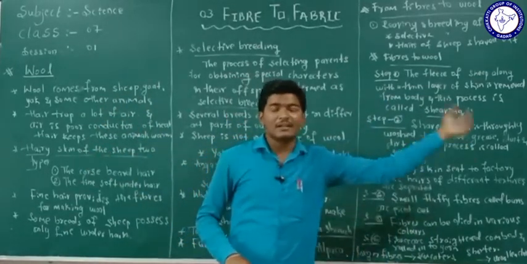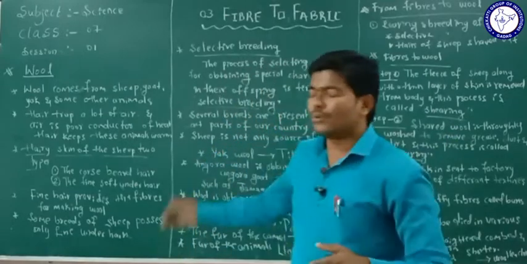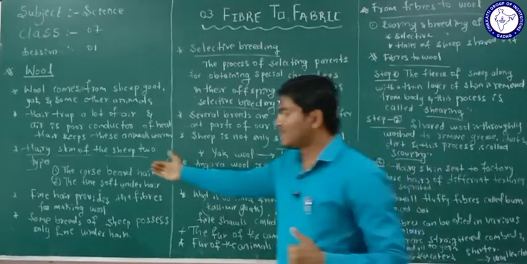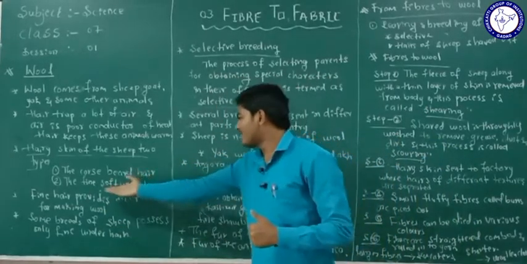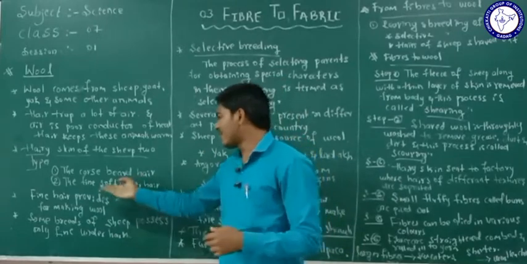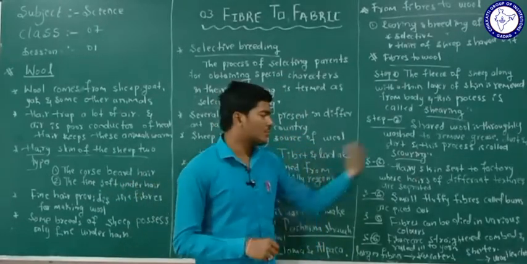Is it clear? See here, now the wool comes from the hairs of the sheep, the fine soft under hairs of the sheep. We are going to convert these fine soft under hairs into wool.